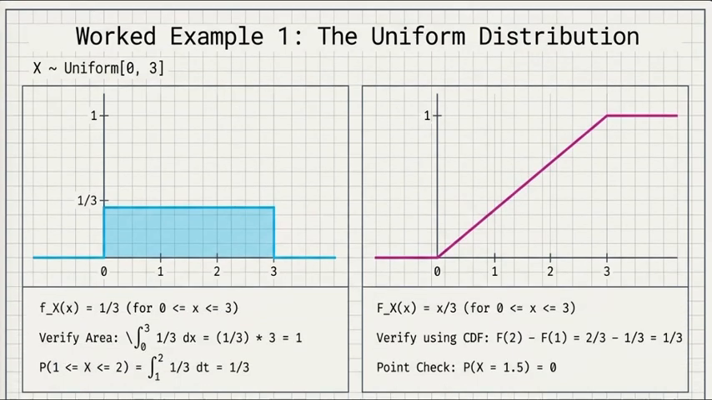Moving forward, this is the example given here, where X is uniform from 0 to 3, equally likely to be anywhere from 0 to 3. So how you will represent it: f of x equals 1 by 3 from 0 to 3, otherwise it's 0. And how you will verify it? Just integrate it from 0 to 3. You will get the integral as 1.